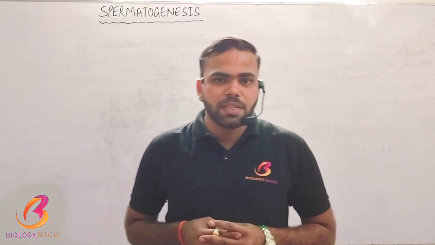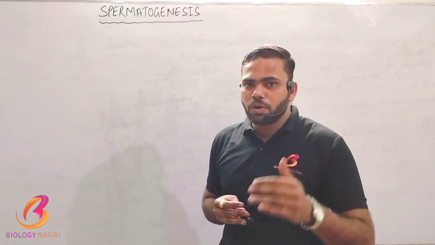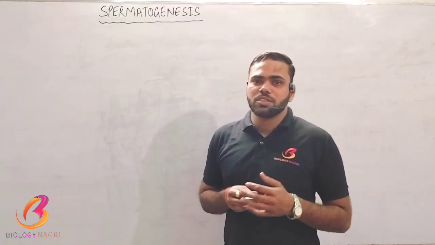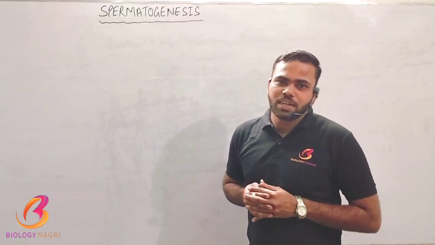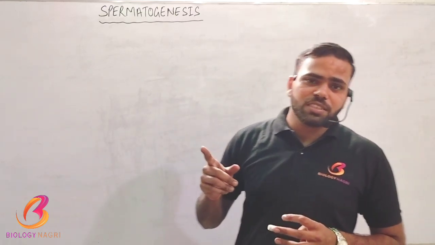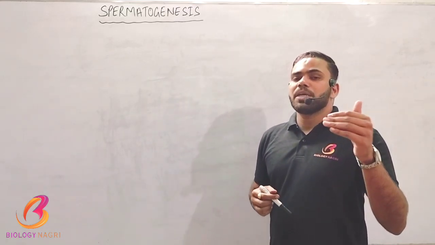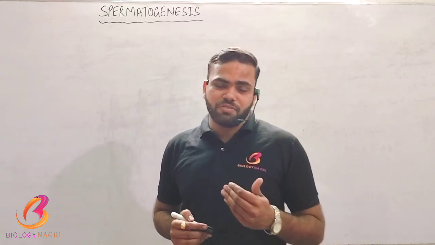In the case of females, the formation of the female ova inside the female's body is considered oogenesis, which is the gametogenesis of the female. But in this lecture we are going to talk only about spermatogenesis, the gametogenesis in males, that is, how the sperm are prepared inside the seminiferous tubules of the testis of a male.